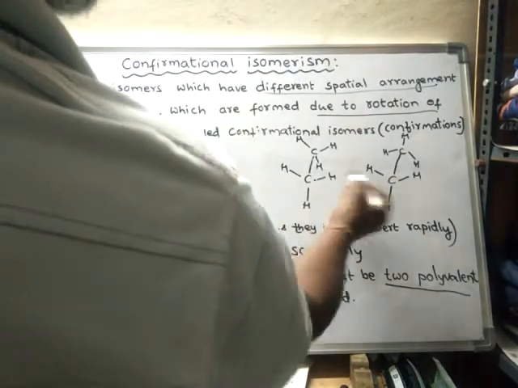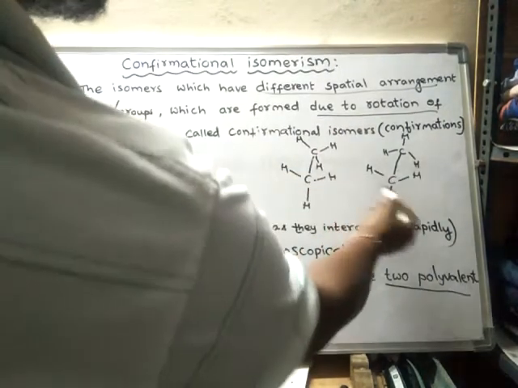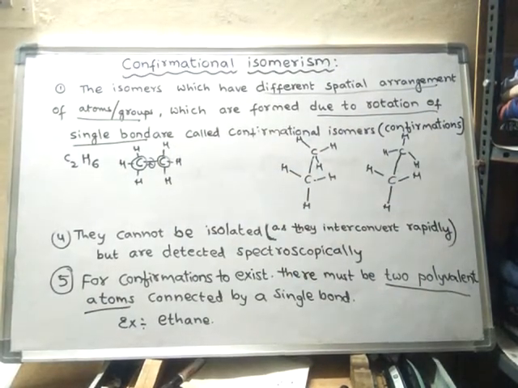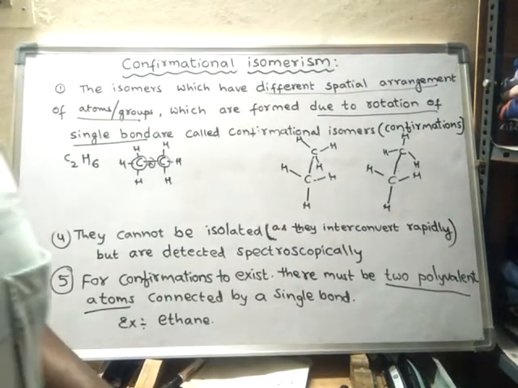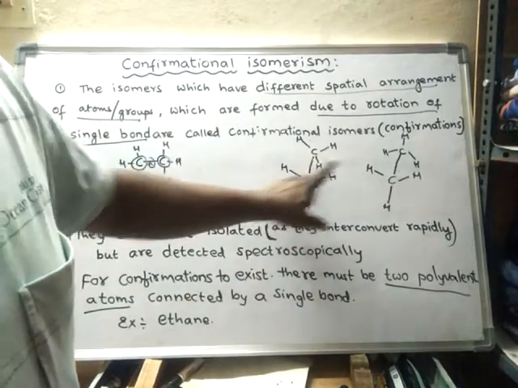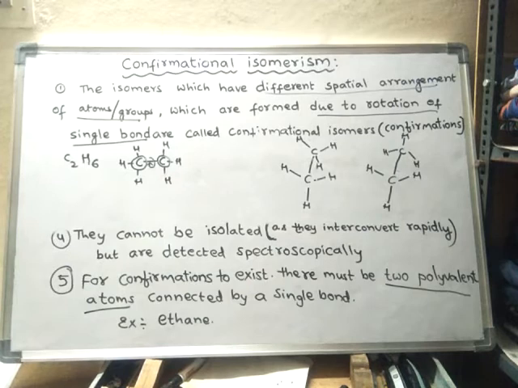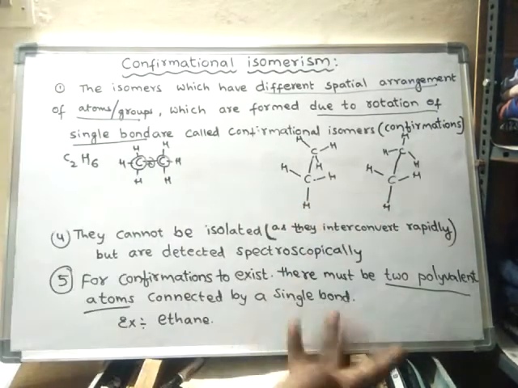These are formed due to rotation of a single bond. As these two have different spatial arrangements of atoms, formed due to rotation along a single bond, hence these two are said to be conformational isomers. These two isomers cannot be isolated from each other.